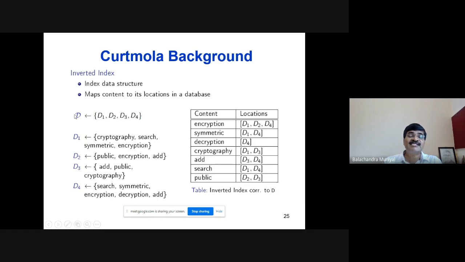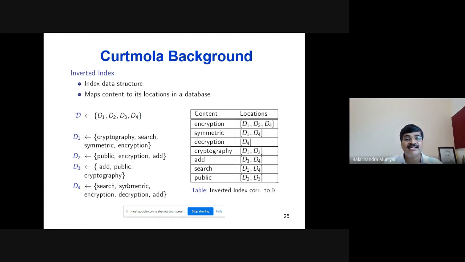So D represents a set of documents D1 to D4. Below that you have D1 containing the keywords cryptography, search, symmetric, encryption. D2 contains the keywords public, encryption, add, and so on up to D4. This information is stored in a two-dimensional table which is called an index.